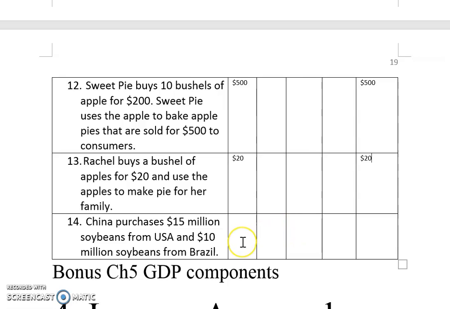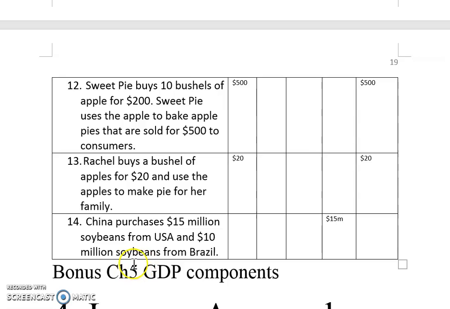Very good. Last one. China purchased 50 million soybeans from USA. What do you think? That is USA's export, isn't it? So because China purchased it from USA, so 50 million export.